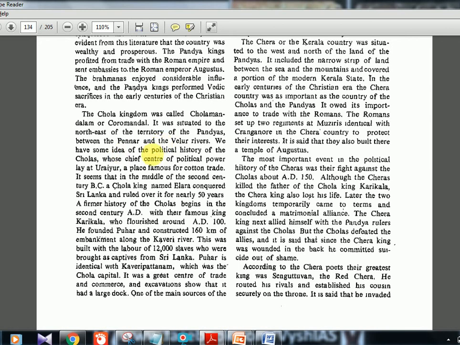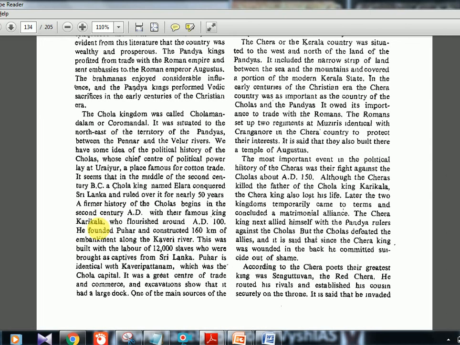And we have some idea of the political history of the Cholas, whose chief center of political power lay at Urayur. Urayur has been a UPSC question, so you should know Urayur is a famous place for cotton trade under the Chola kingdom. It seems that in the middle of the 2nd century BC, a Chola king named Elara conquered Sri Lanka and ruled over it for nearly 50 years. Okay, so Elara ruled Sri Lanka for 50 years. He is a Chola king.